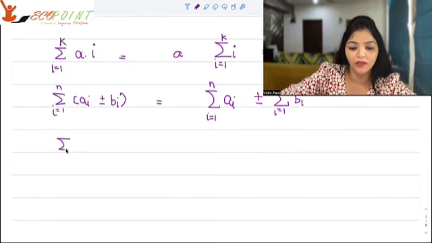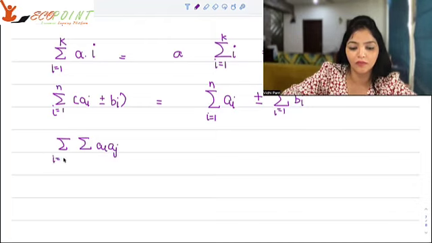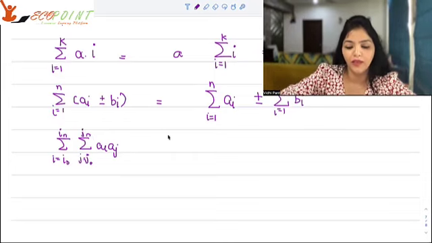Now, another one is about the double summations. Double summations like a_i a_j. So i goes from, say, i naught to i_n, and j goes from, say, j naught to j_n.